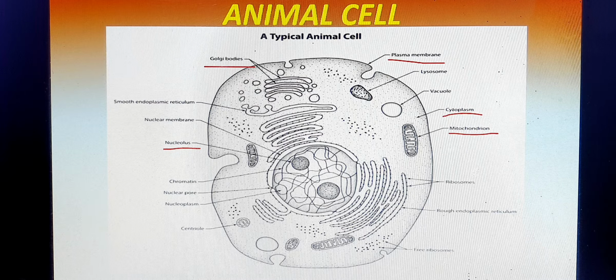So what are we getting? Various organelles are present in the animal cell, surrounded by a protective layer, the plasma membrane, also called the cell membrane, and a liquid part present in the cell called the cytoplasm. The brain of the cell is the nucleus.